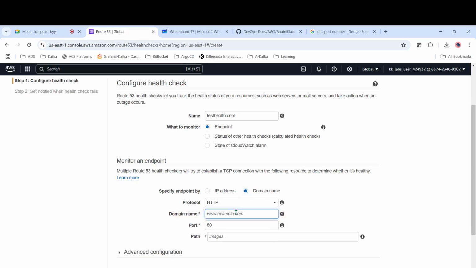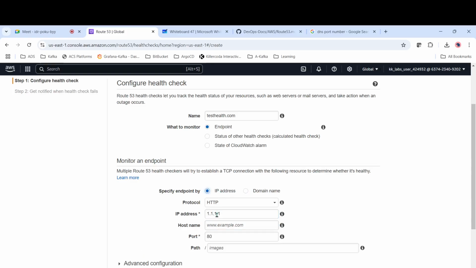For example, if you have a domain, you can just select the domain. Let's select this one, and host name like www.testdomain.com. Then the port number, whatever port number you are trying to access that application on. In case it is HTTPS, you can give it as 443. And then the path: at what path should the health check be configured? For example, Amazon.com slash clothes, Amazon.com slash dresses, whatever it is. They will have some paths, right? Similarly, you can give any paths.